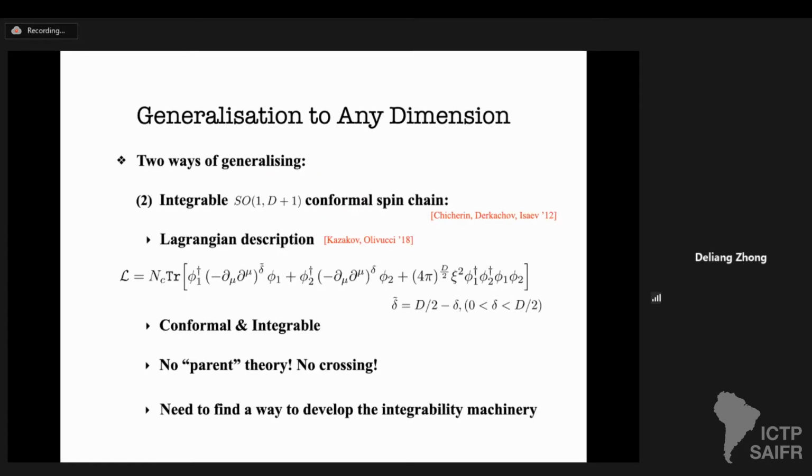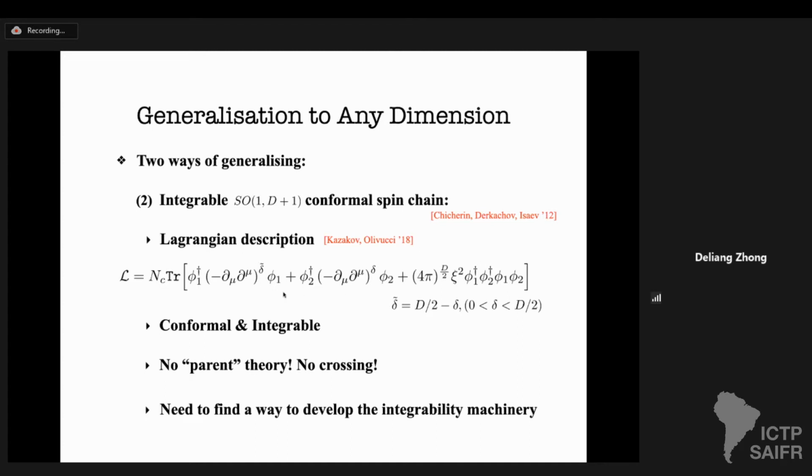Okay, so we have seen the limitations of the first generalization. The second way of generalizing is based on the relation with integrable SO(1,D+1) conformal spin chains. And indeed, one Lagrangian description was proposed by the paper of Volodya and Kazakov. The idea is to keep the phi^4 type chiral interactions and keep the Fishnet coupling xi^2 marginal in any dimension. Therefore, accordingly, you have to adjust the dimensions of these 2 complex scalar fields, phi1 and phi2. Formally, they can be written with some fractional Laplacian. So phi1 has a dimension delta, phi2 has a dimension delta tilde.